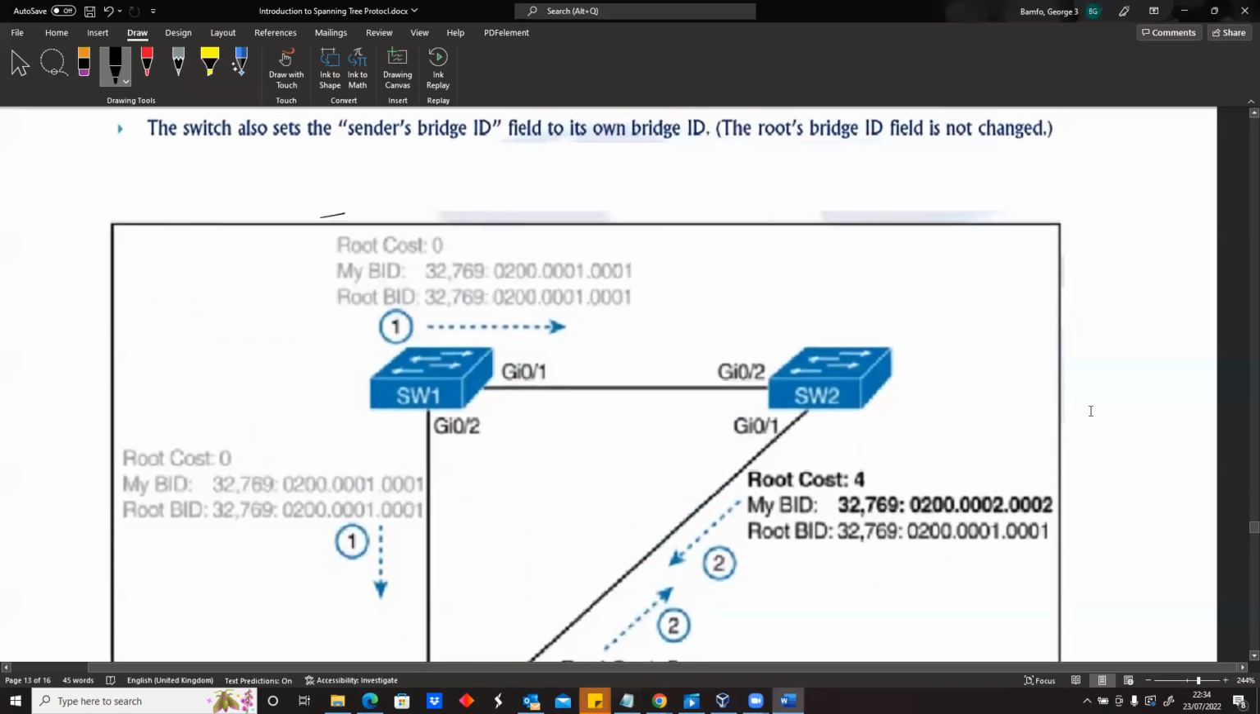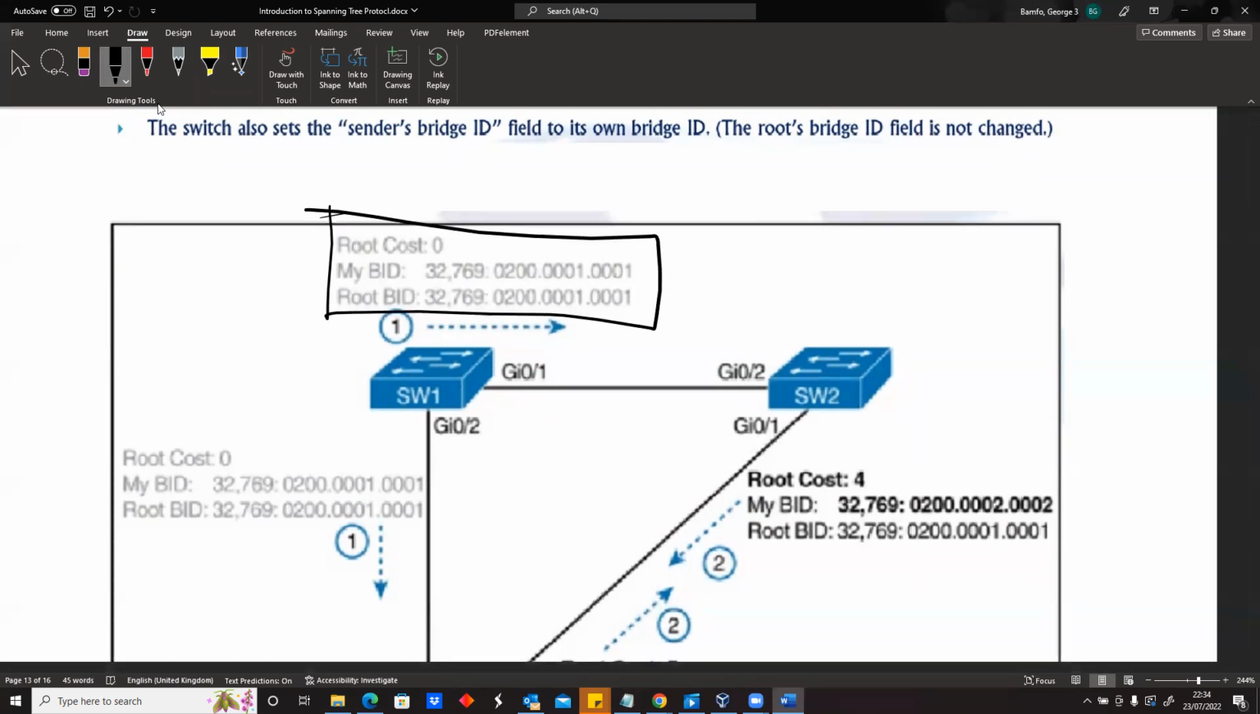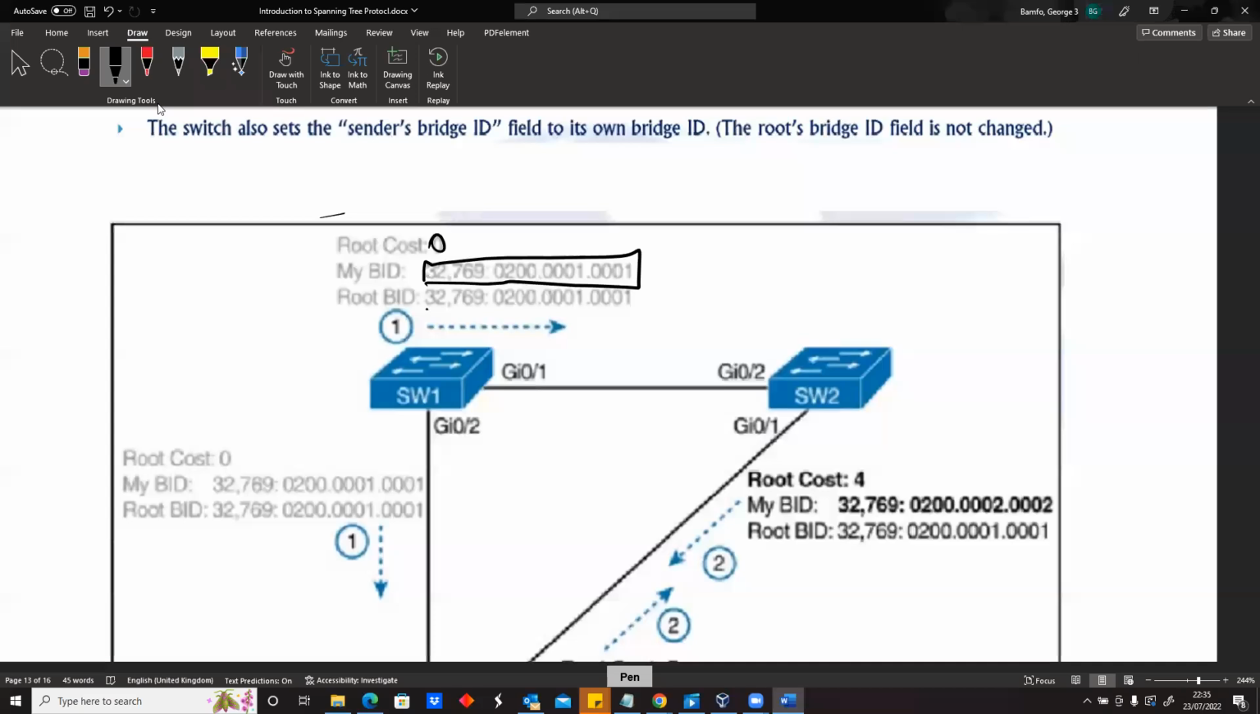So here, let's just pay attention to the kind of information we're having. This guy is trying to say that he is the root bridge. So he's saying, hey, I have a root cost of 0, and my bridge ID is this. And the root bridge is also having this ID. So technically, he's trying to say that he is the root bridge because he has a root cost of this. Now, he sends that information to this guy, and he sends it to this guy.